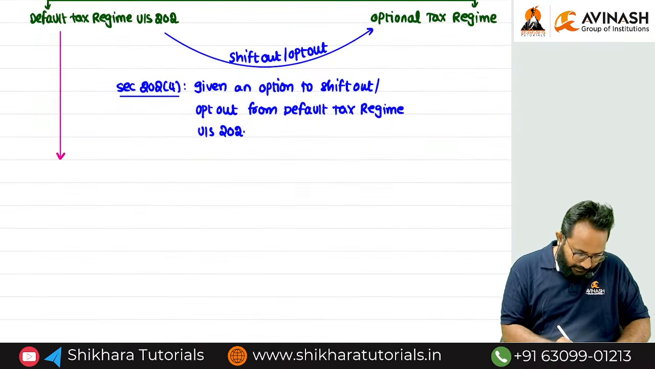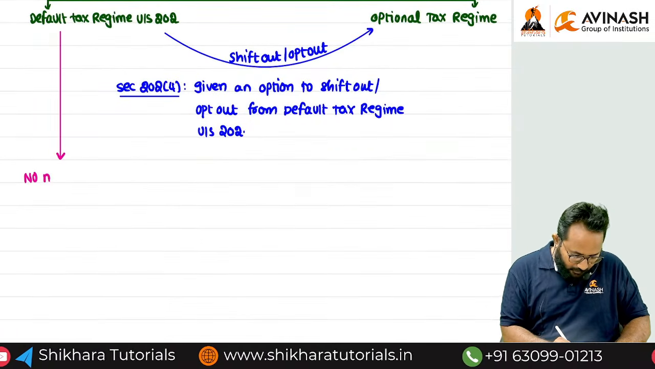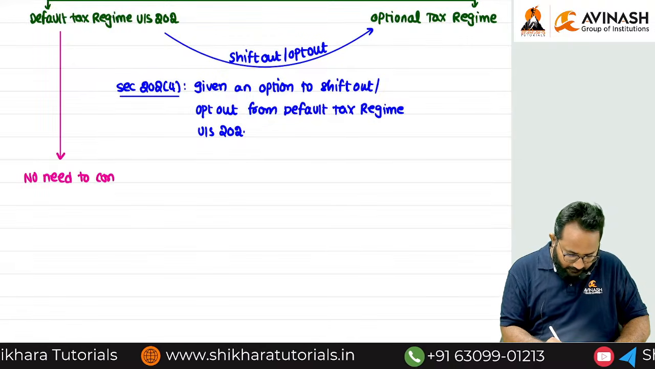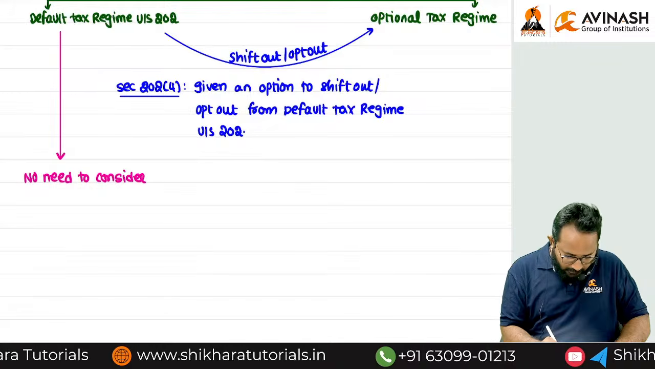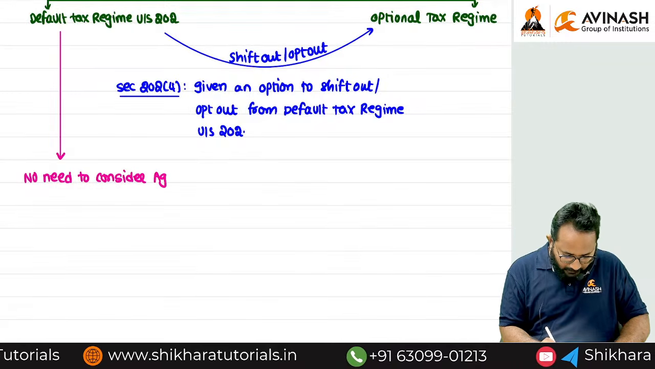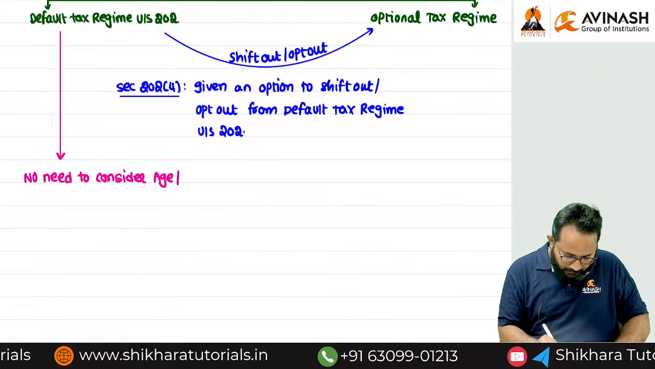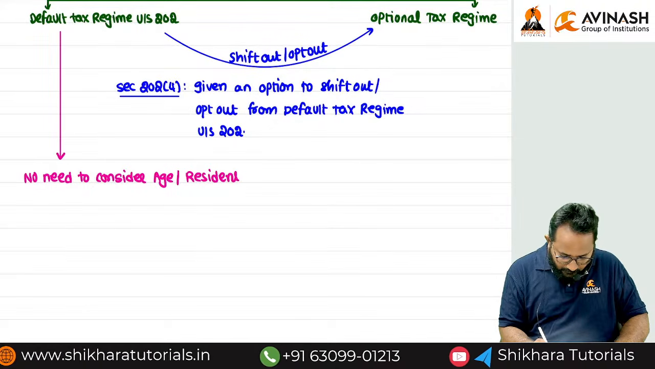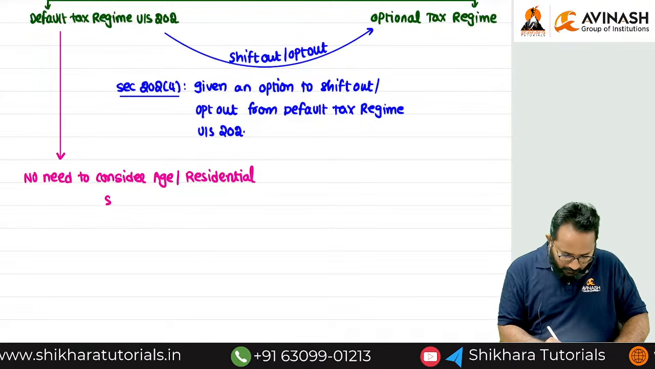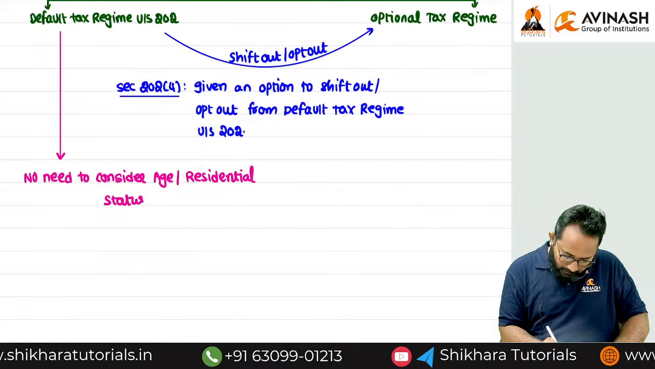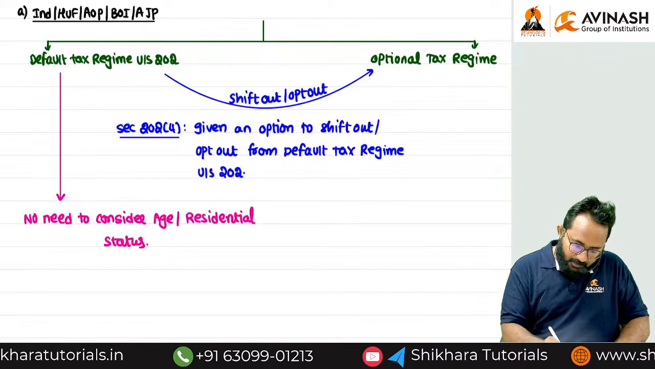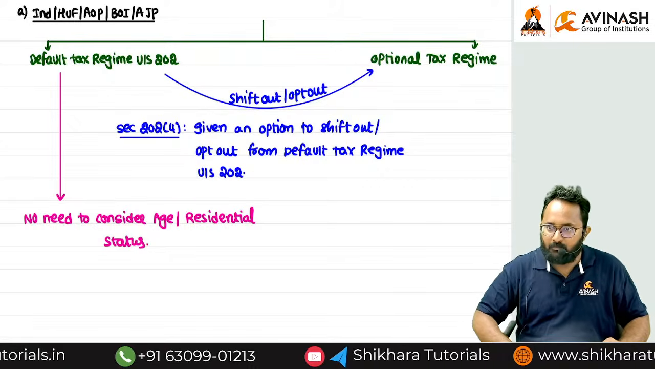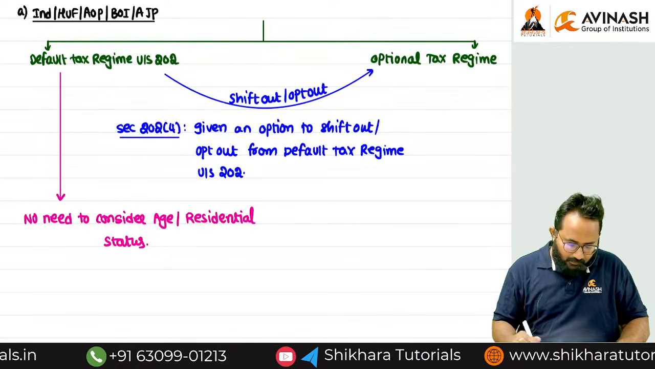So that is like a shortcut pointer. No need to consider age or residential status. That means a non-resident also can follow the default tax regime under section 202.